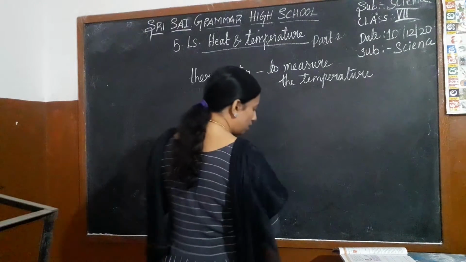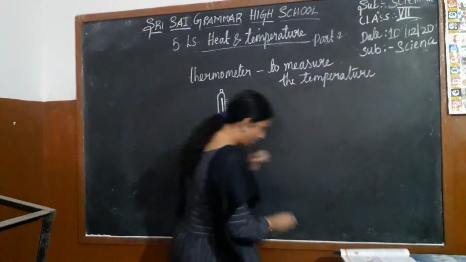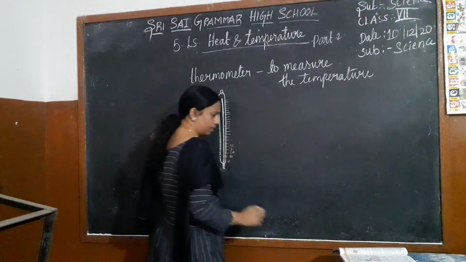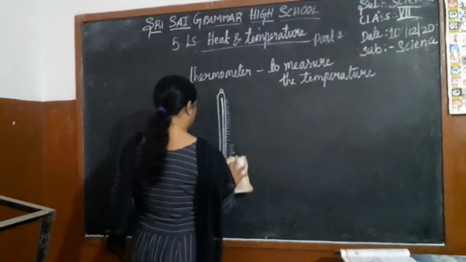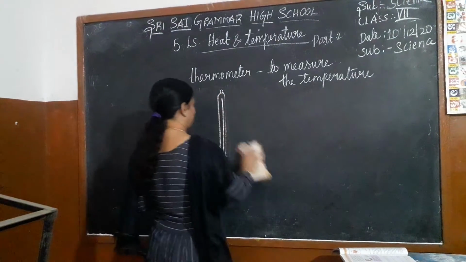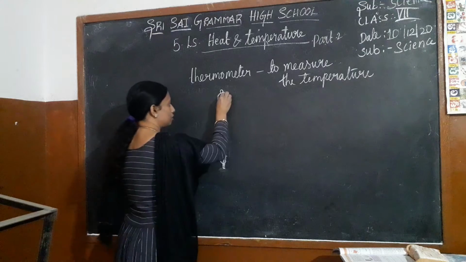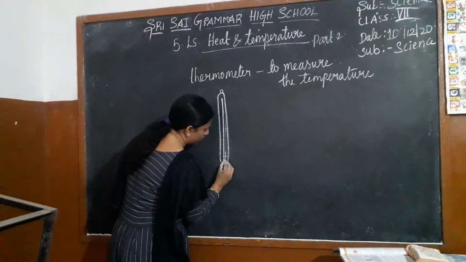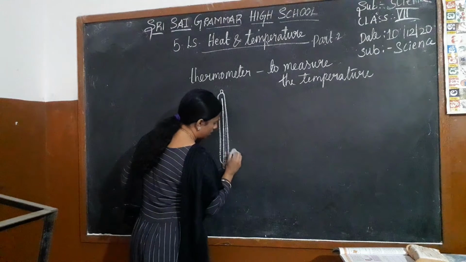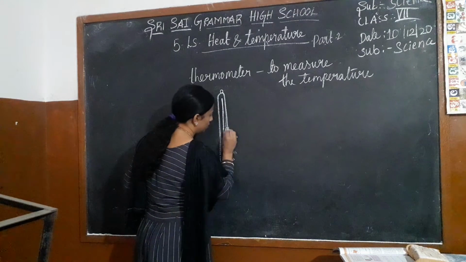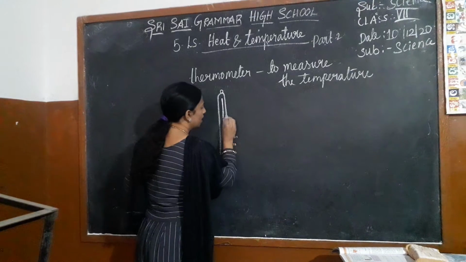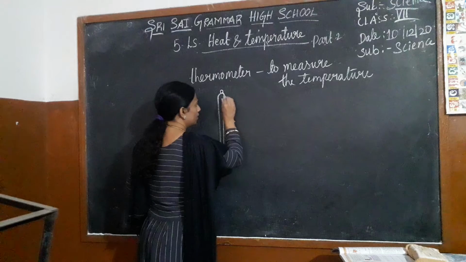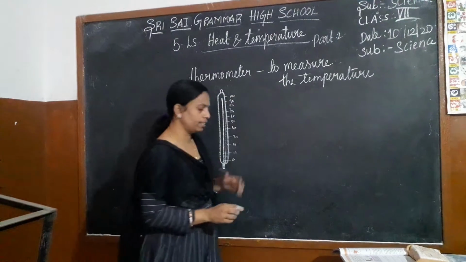You have seen it in the hospitals. 0, 10, 20, 30, 40, like this. Again, they have smaller divisions. Here 0, 10, 20, 30, 40, till the 100 they have.